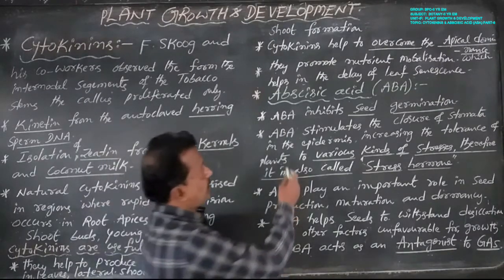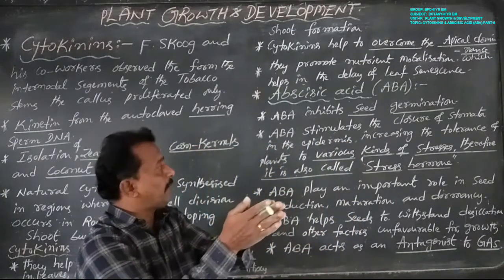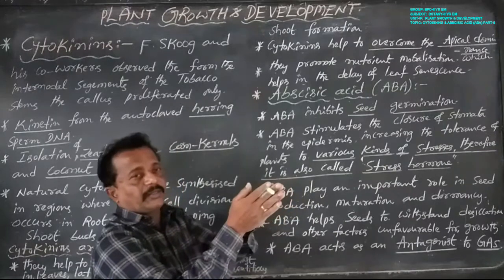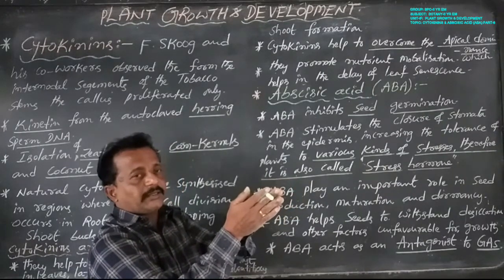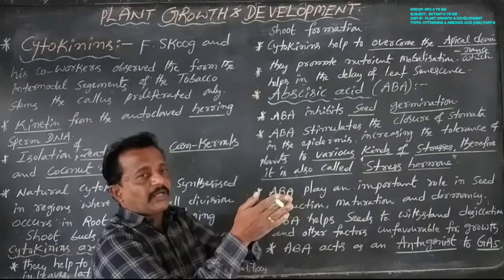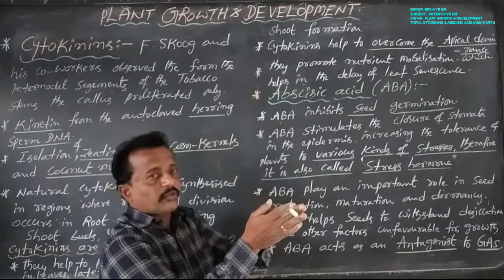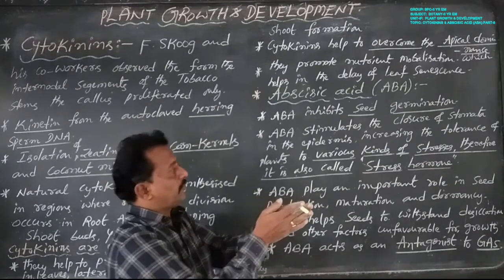Why? Because ABA stimulates the closure of stomata in the epidermis. Epidermal cells of the upper and lower epidermis of leaves contain stomata, and these stomata are closed.